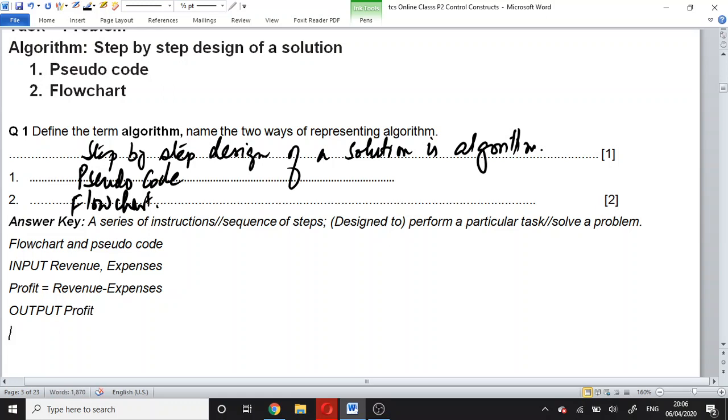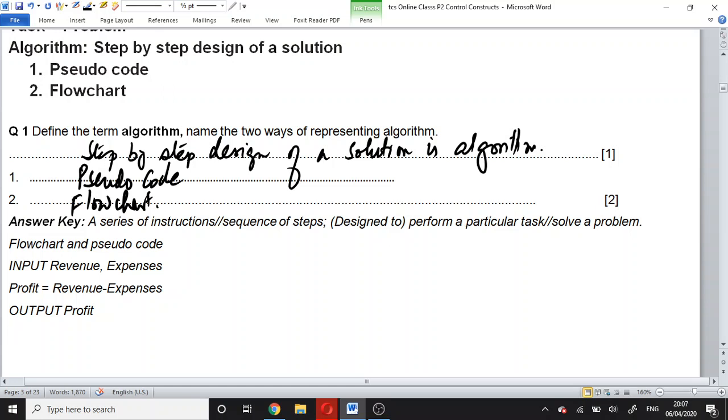What have we done? To calculate the profit of a shop, the first step is inputting the revenue and expenses. The second step is calculating the profit by subtracting expenses from revenue, and the last step is to output the profit which is calculated.